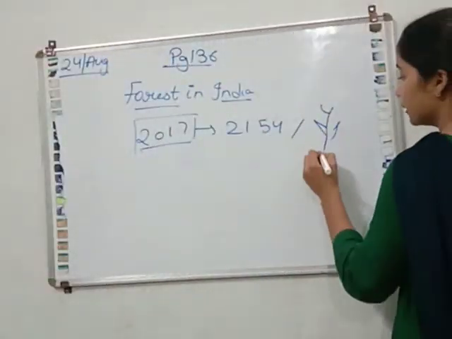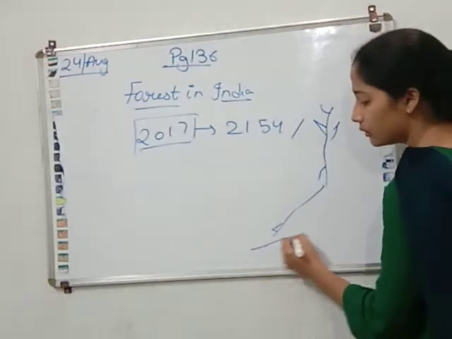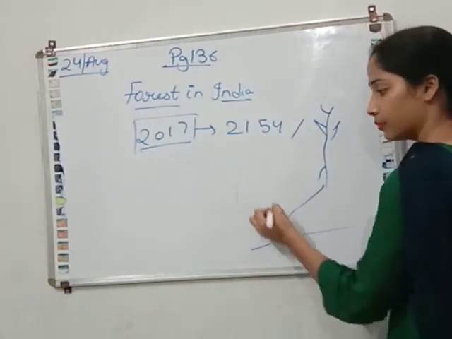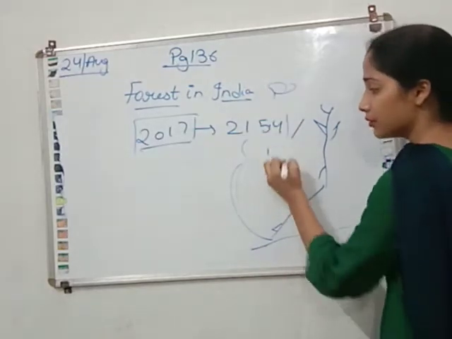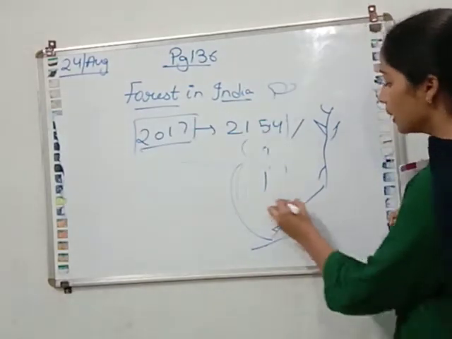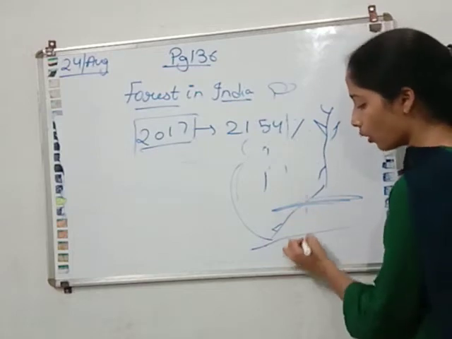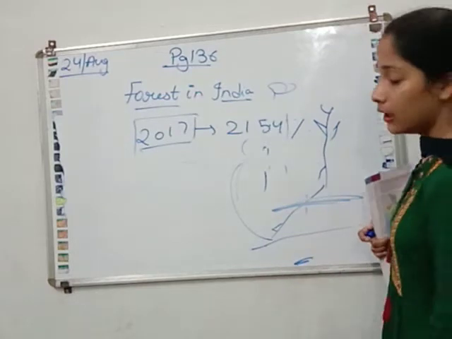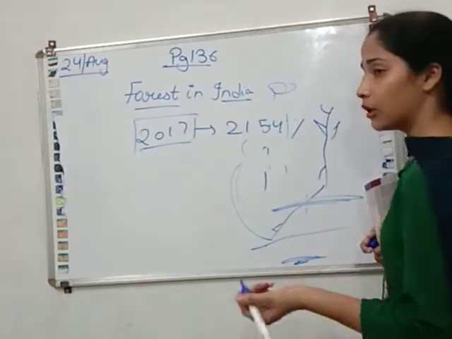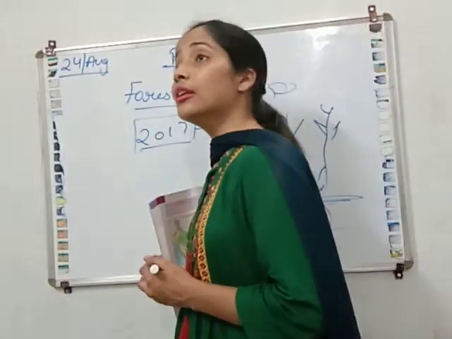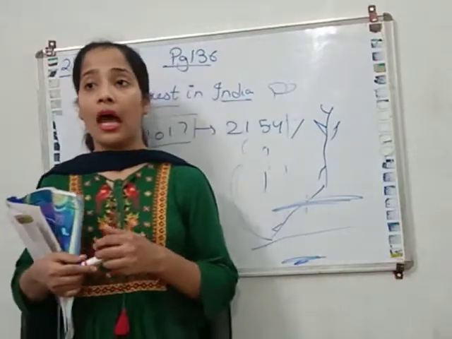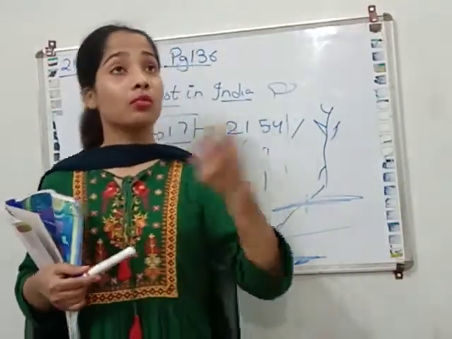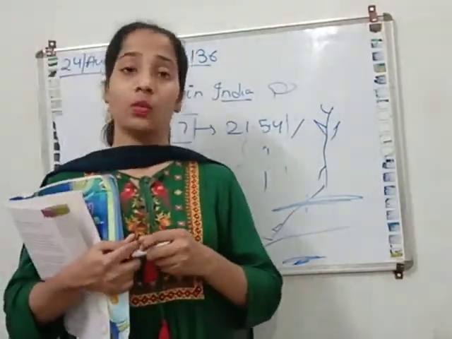From the roots the water goes inside the soil, which helps to maintain the ecosystem. By this the rain happens, yes or no? But if you are cutting down the forest, how will water reach the ground level? It will not reach the ground level. That's why you can see that the rain is not there. In the monsoon there is very little rain, and the heat is so much, so the temperature is so high. So why does all this happen?